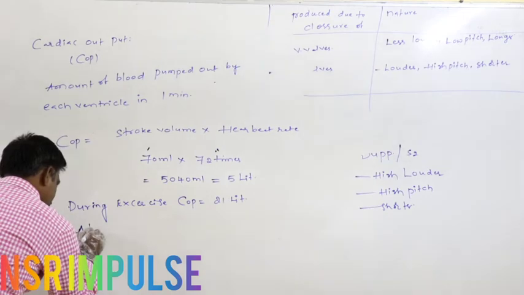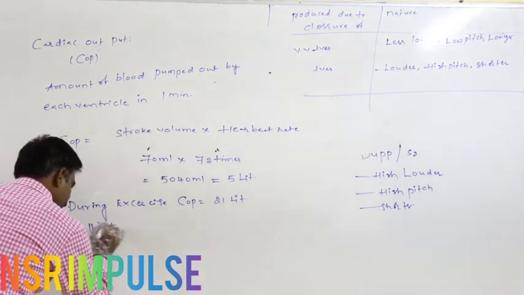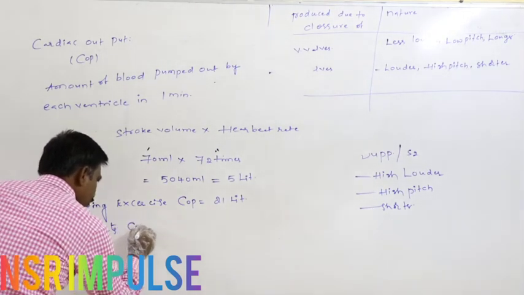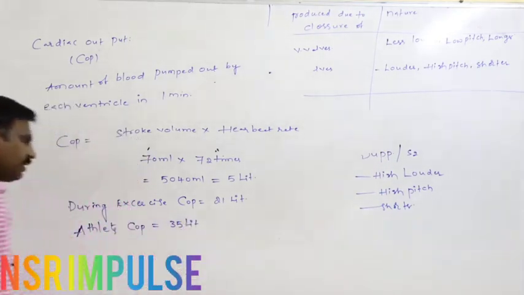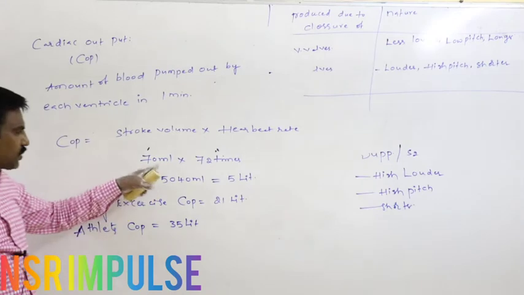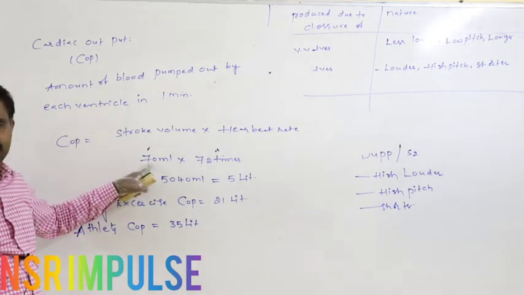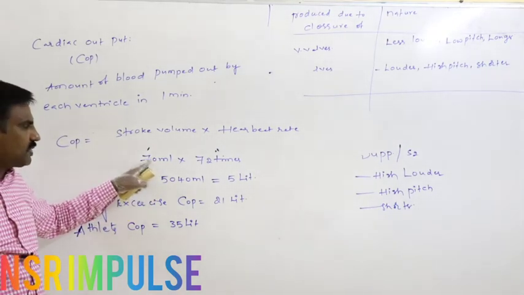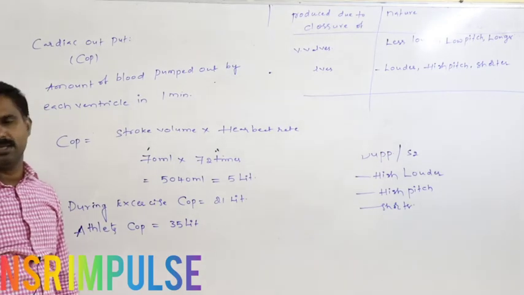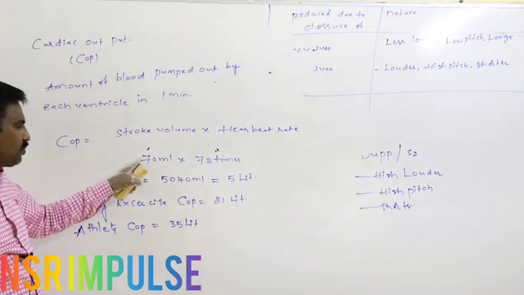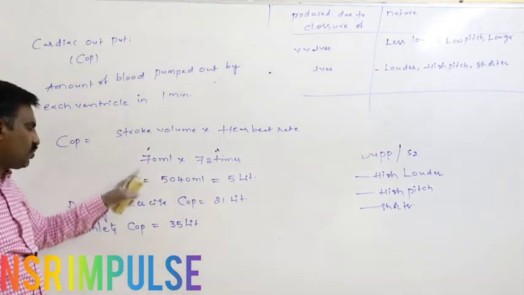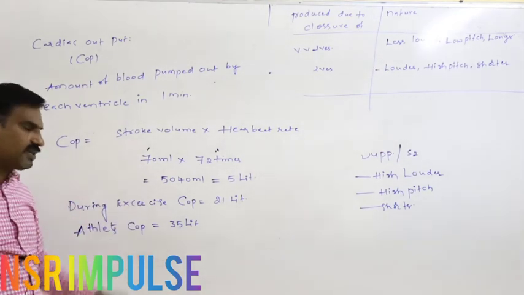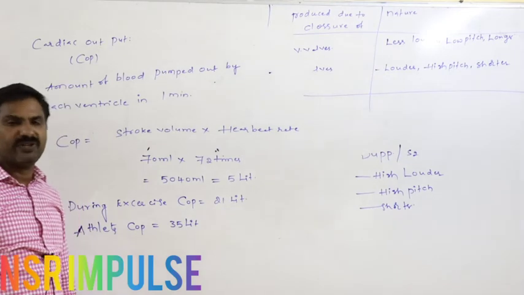In athletes, COP equals 35 liters. But in the athlete, stroke volume increases. Almost the heartbeat rate is maintained constant, but stroke volume increases in the athlete. Due to the increased stroke volume, the cardiac output rises to 35 liters.